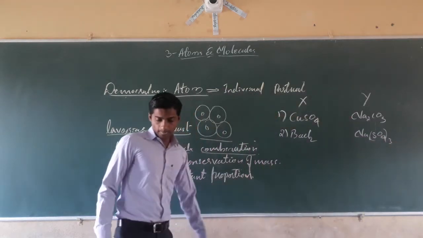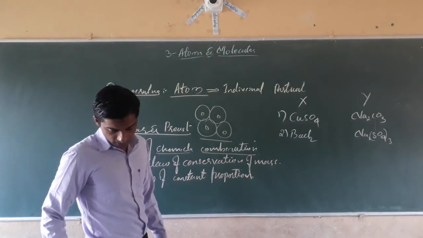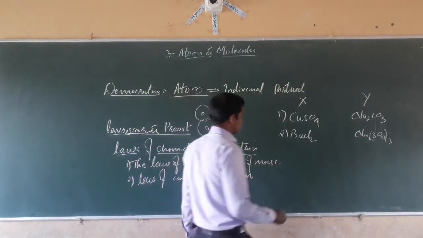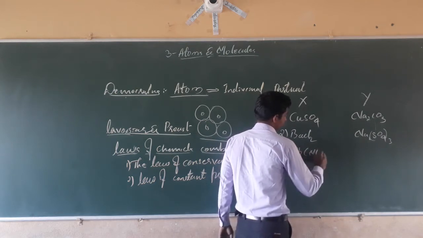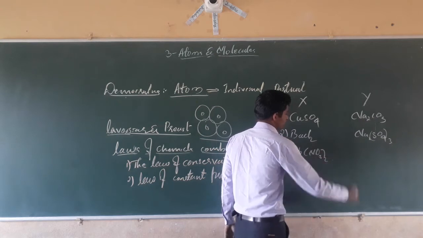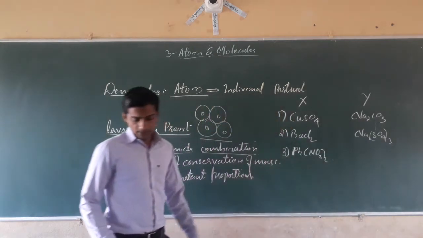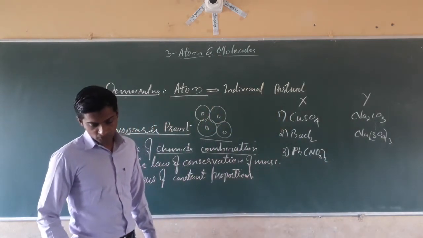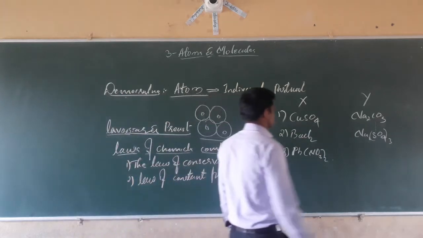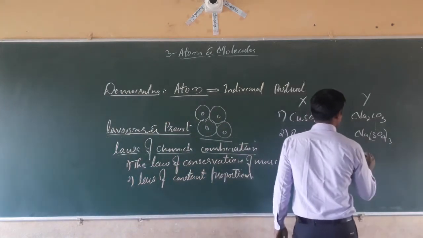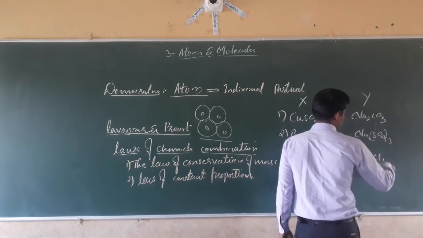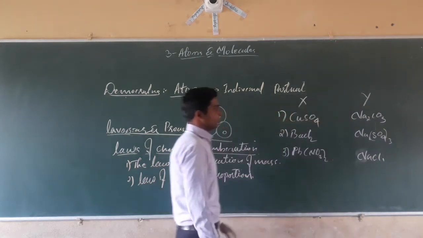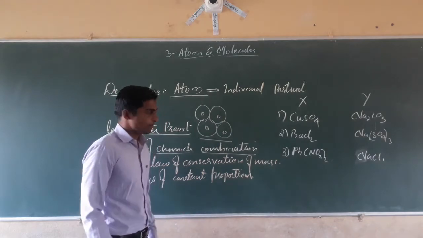The next, lead nitrate, Pb(NO3)2. The next, sodium chloride, NaCl. These chemical substances we have to take separately.